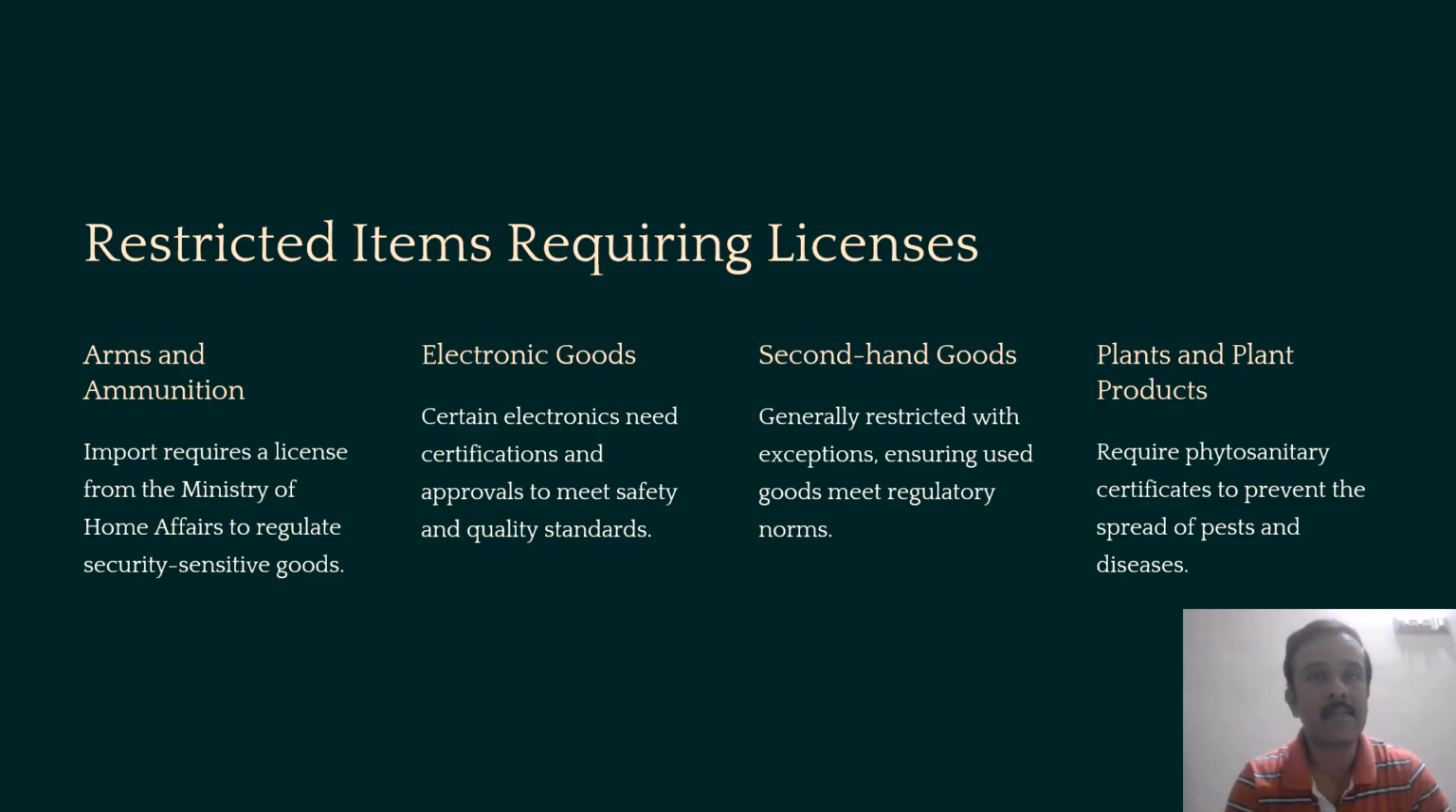Electronic goods are restricted to ensure that they meet the safety standards and the quality standards. And second-hand capital goods are restricted with certain exceptions, ensuring that the goods meet the regulatory norms. Plants and plant products require a phytosanitary certificate to prevent the spreading of pests and diseases.